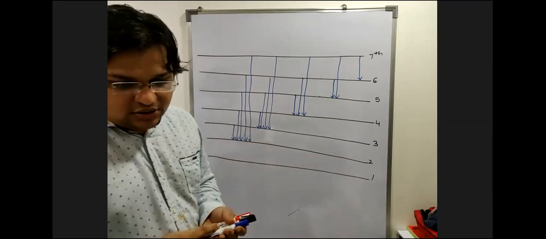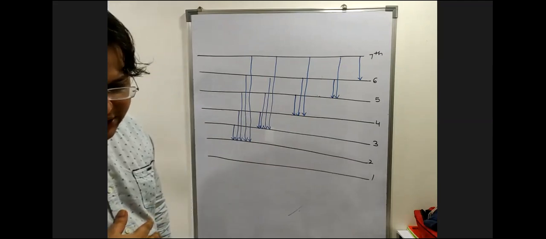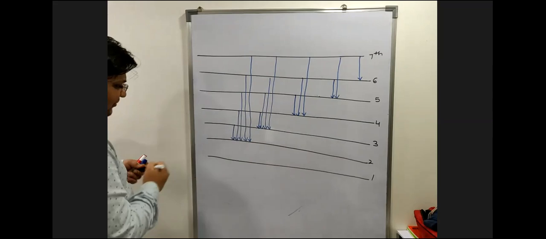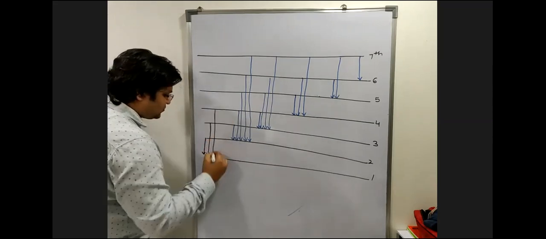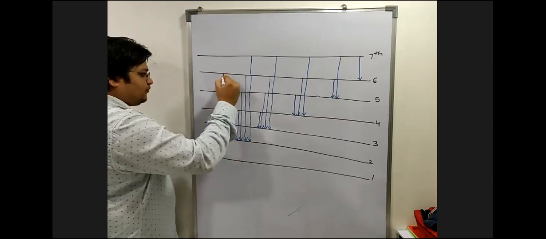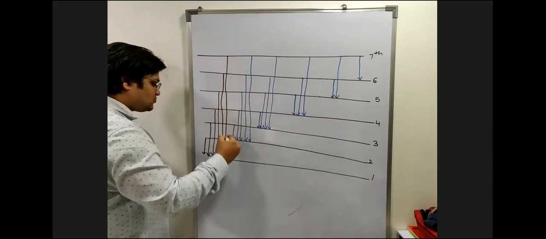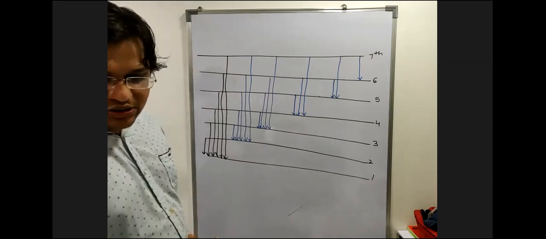Okay. Am I done with all the lines? Or am I remaining with anything? Can I say I'm still remaining with these lines? Do you understand this? Do you get over here?